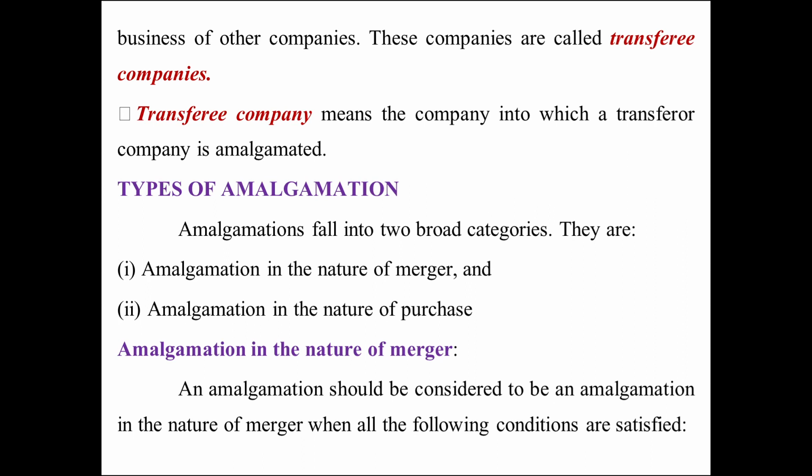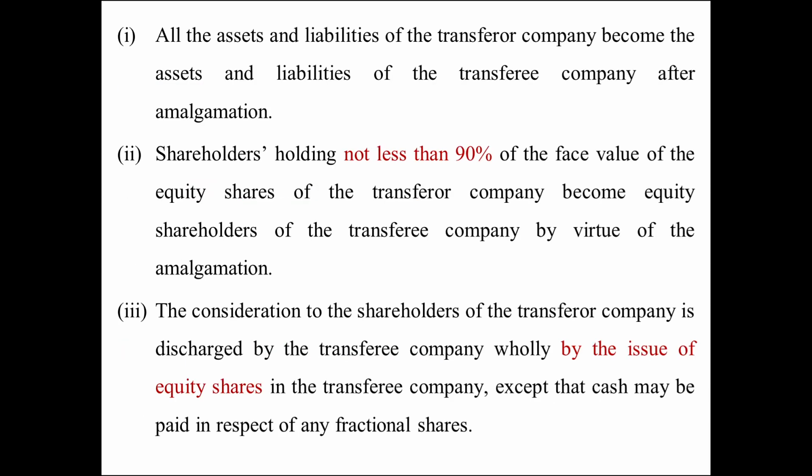An amalgamation should be considered an amalgamation in the nature of merger when all the following conditions are satisfied. The first condition: all the assets and liabilities of the transferor company become the assets and liabilities of the transferee company after amalgamation.